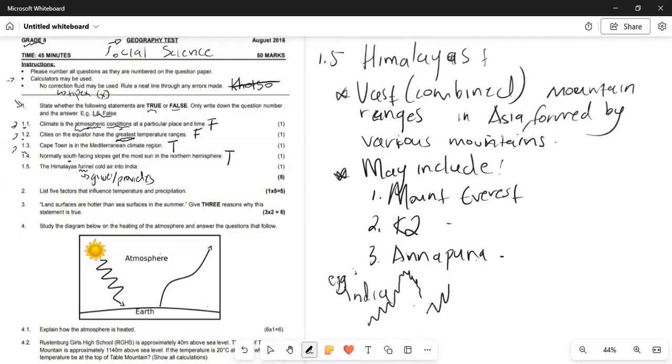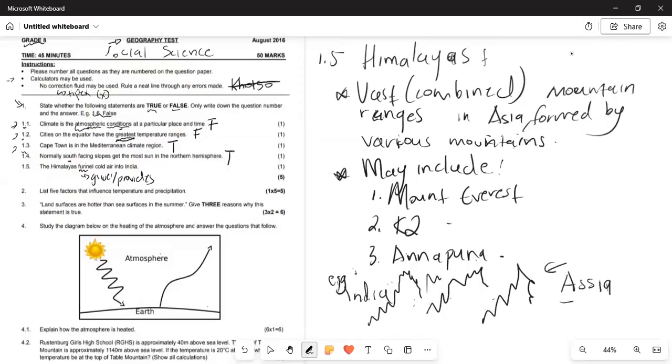Then this will be your K2 mountain, and this is your Annapurna mountain. And this side is India. What you need to realize is that the Himalayas act as a blockage, meaning it blocks the wind from entering India. So you see the ranges and how they range. These three mountains will block cold winds from entering India.